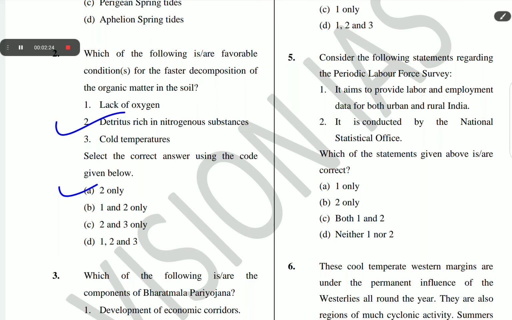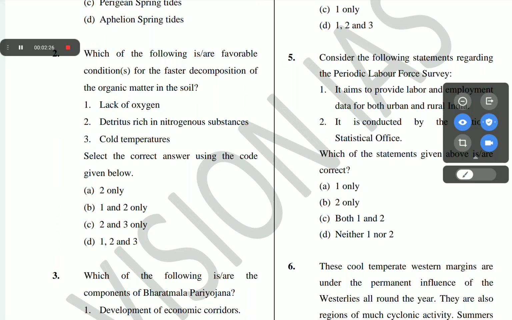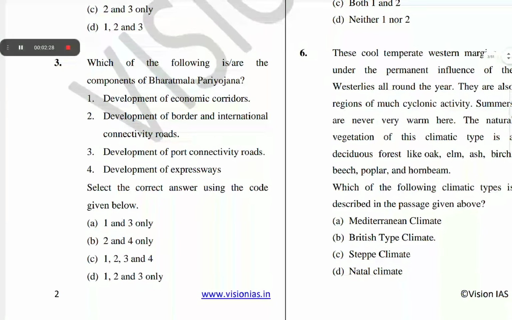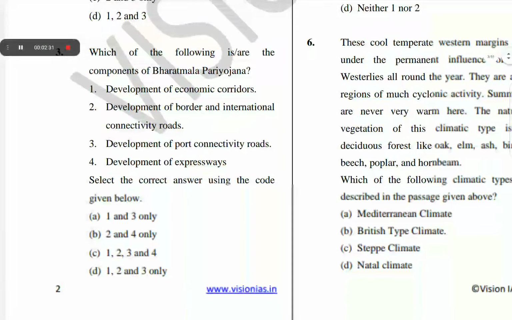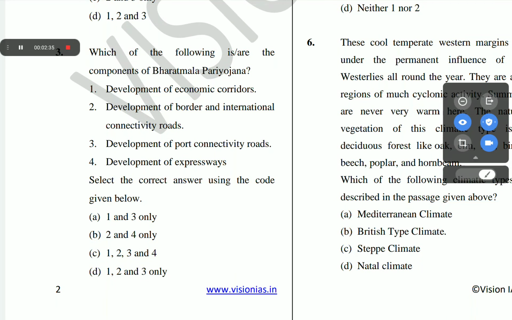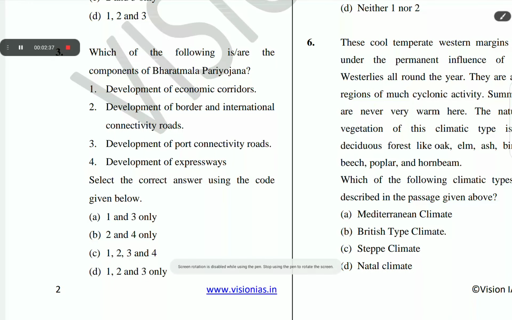The next question is question number 3. Which of the following are the components of Bharatmala Pariyojana? 1. Development of economic corridor, 2. Development of border and international connectivity roads, 3. Development of port connectivity roads, 4. Development of expressways. Select the correct answer using the code given below. The correct answer of question number 3 is C, 1, 2, 3, 4. All the options are correct.